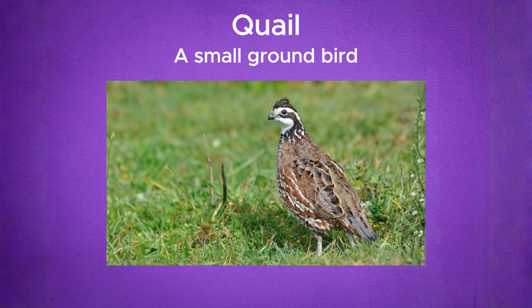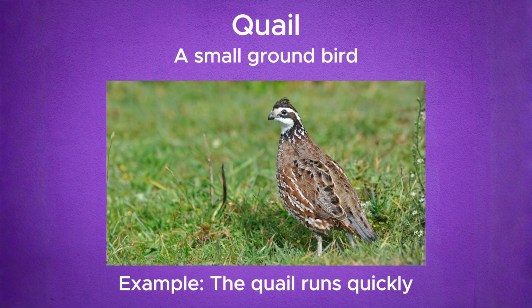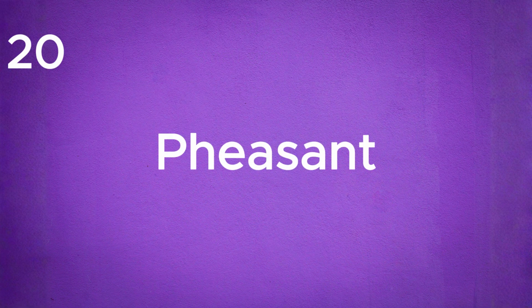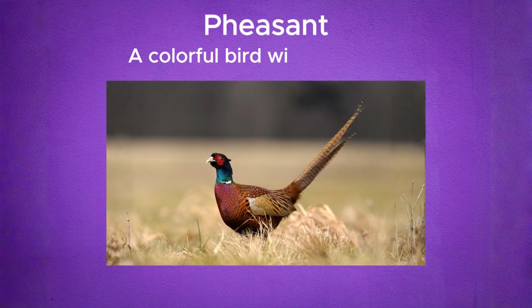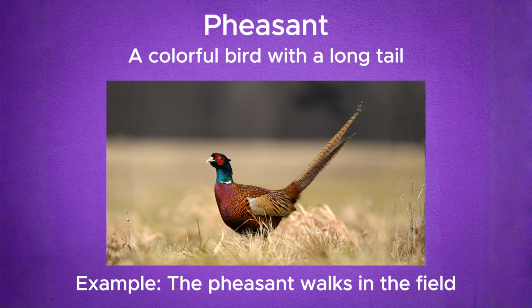Quail. Quail. A small ground bird. Example, the quail runs quickly. Pheasant. Pheasant. A colorful bird with a long tail. Example, the pheasant walks in the field.